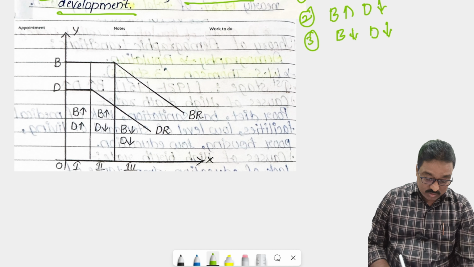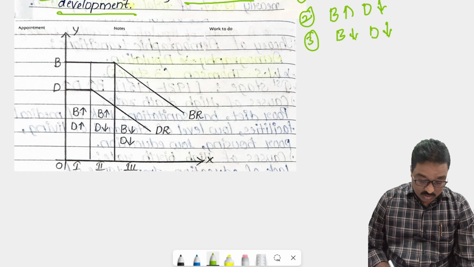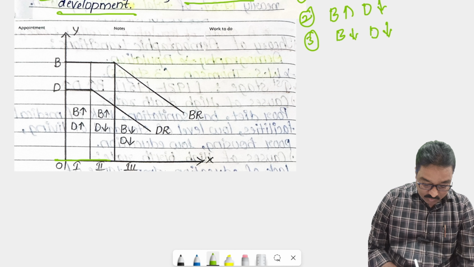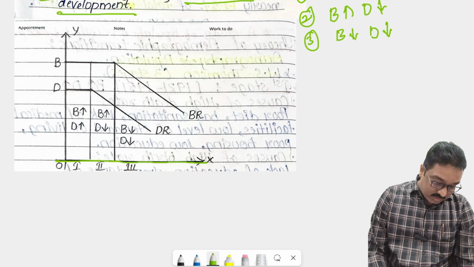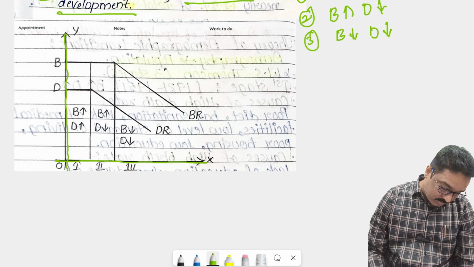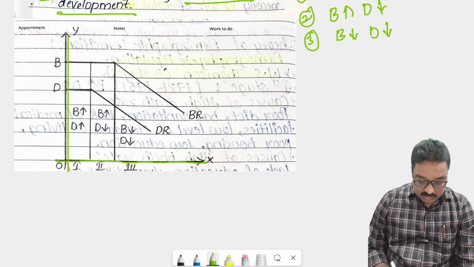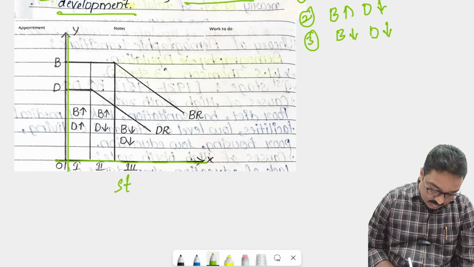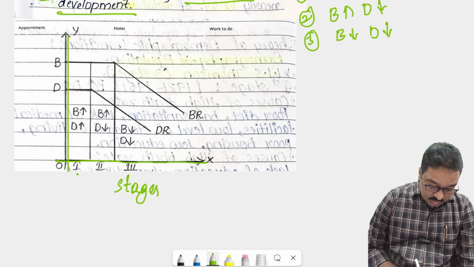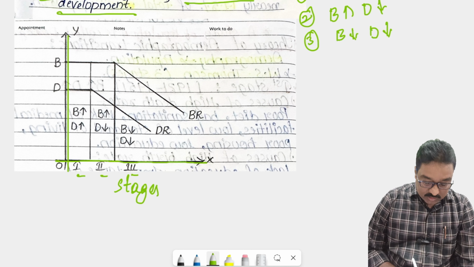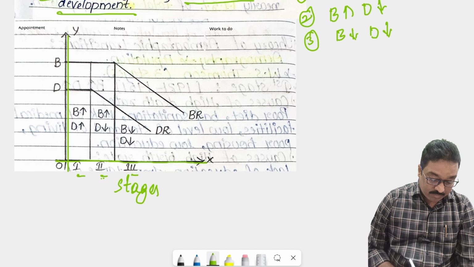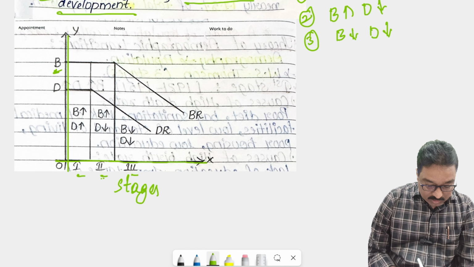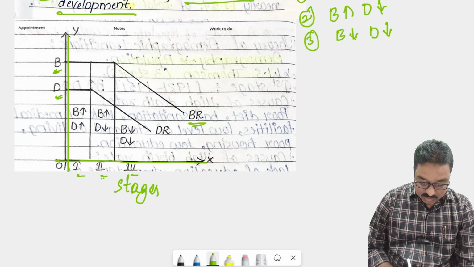Simply, there is a graph also, showing how the population increases from the first stage. So this is the x-axis, this is the y-axis. On the x-axis I am showing the stages of population: first stage, second stage, third stage. First stage 1921 to 1951, second stage 1951 to 1991, and third stage after 1991. B is nothing but birth rate, D is nothing but death rate.